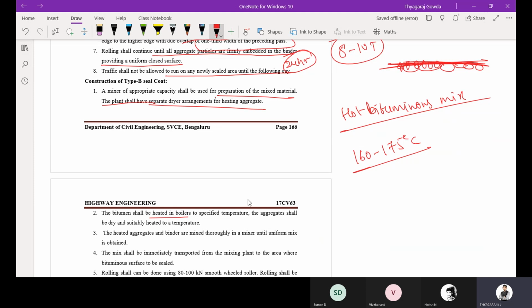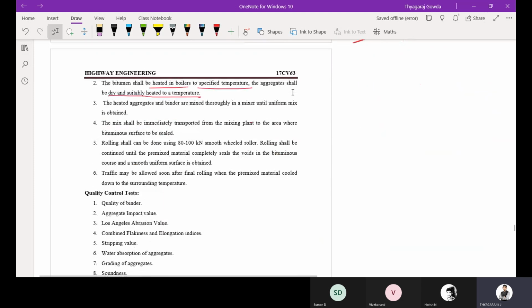So the bitumen is heated in the boiler to a specified temperature. Then the aggregate shall be dry and uniform. Subsequently, you are going to heat the aggregate and heat the bitumen. Then the heated aggregates and binder are mixed thoroughly in a mixer until a uniform mix is obtained. So I told you, the hot bituminous mix plant will be producing a uniform and unsegregated mix. Whatever seal coat type B we are getting, it should be uniform in nature and it should not segregate.